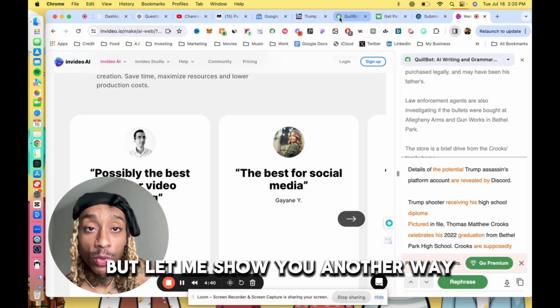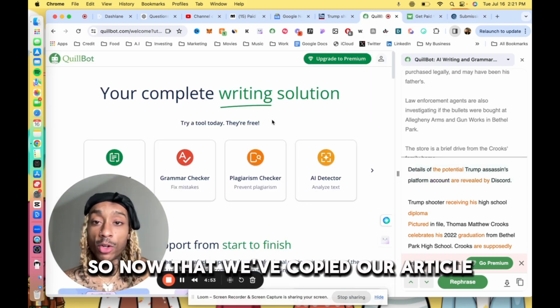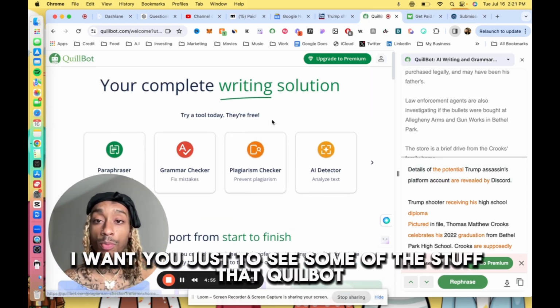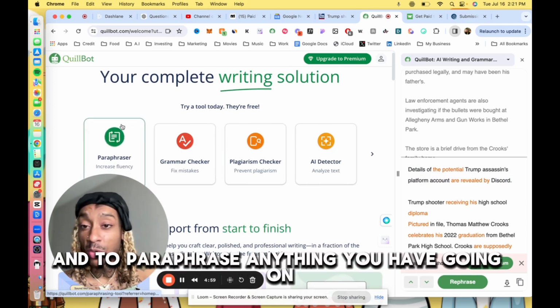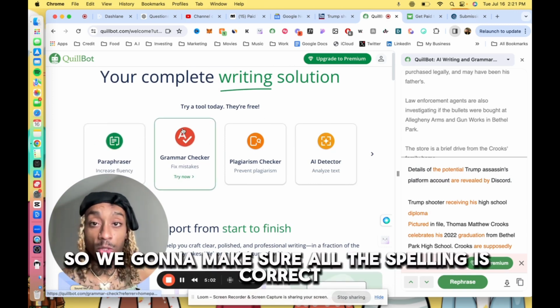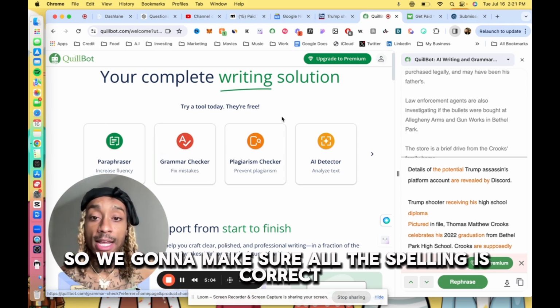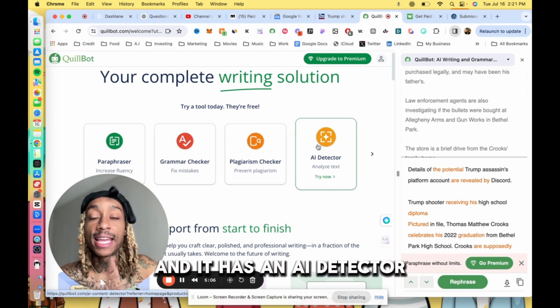But let me show you another way. So now that we've copied our article, I want you just to see some of the stuff that Quillbot does. You can use this to paraphrase anything you have going on. It's going to check the grammar, so we're going to make sure all the spelling is correct. It's going to check for plagiarism, and it has an AI detector.